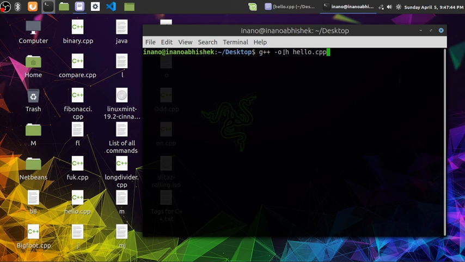So we've told the computer, or the compiler, that we will be creating a file named h, which would be object code, and this is the source code. We will be creating a file named h from hello.cpp, which means we will be creating an object code from the source code.